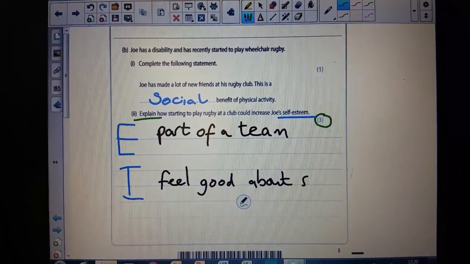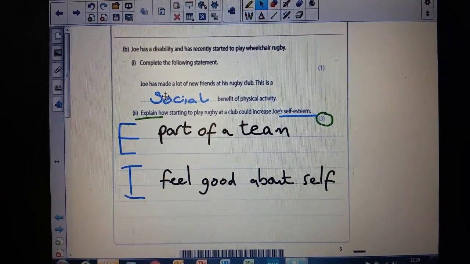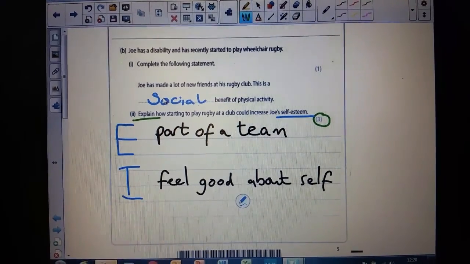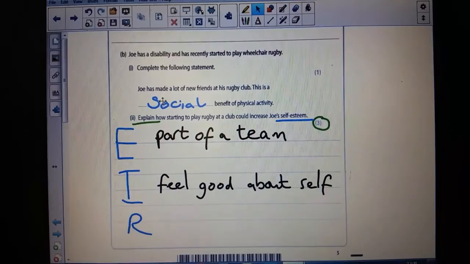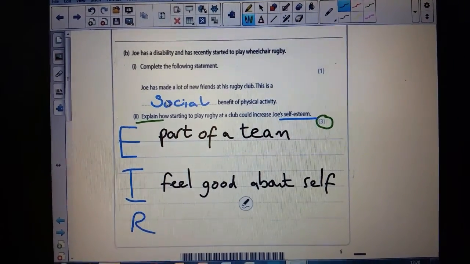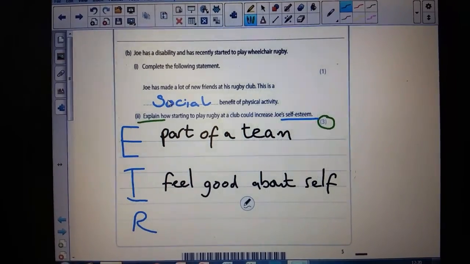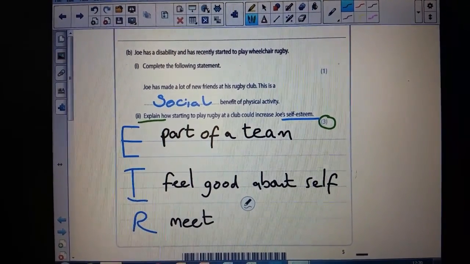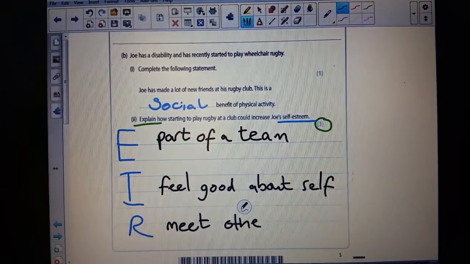I feel good about myself. Okay, and then I'm going to think about the third part of the question, which is the R part, the reason. And the reason I feel really good about myself, because I'm part of a team, is that I'm able to meet others. And again, there's lots of ways you can get 3 marks on this question looking at the mark scheme.